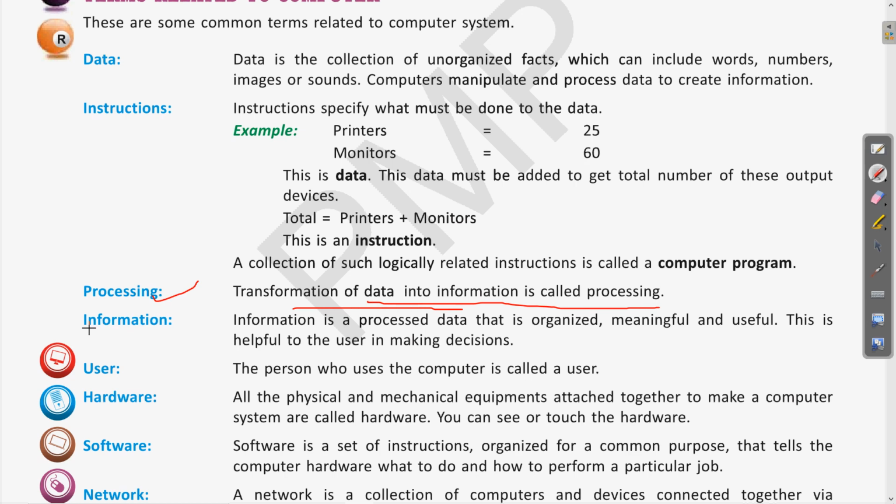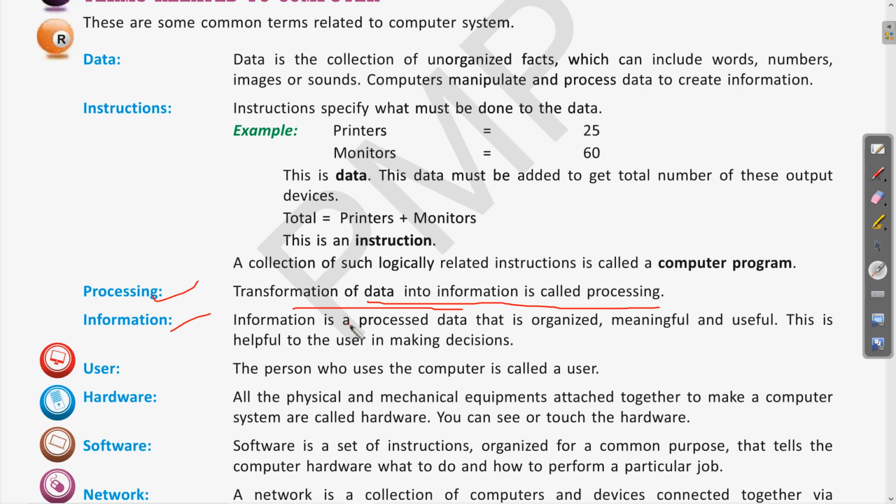The next is information. Let us see what is information. So information is processed data that is organized, meaningful and useful. So this is useful to the user in making decisions. So what is information?